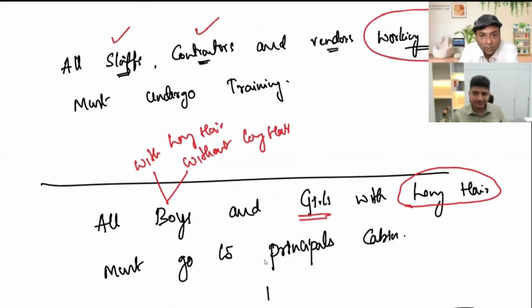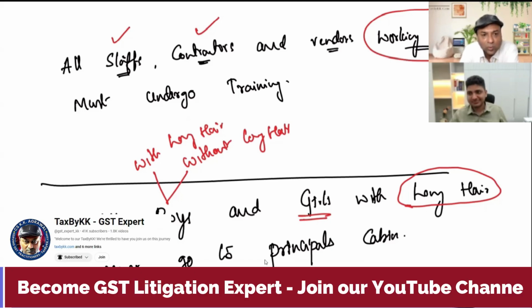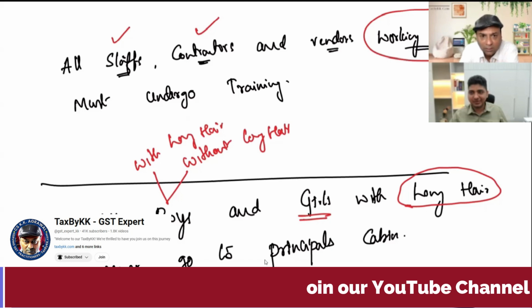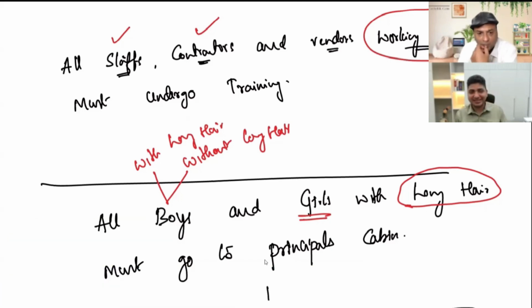Now, if you see all staffs, after staff you have put the comma. After staff, this is comma. Therefore, all staff must undergo training. Contractors and vendors working on site must. Suppose there is no comma after staff. Then what will be the interpretation? Yes, I'll come to that, sir.